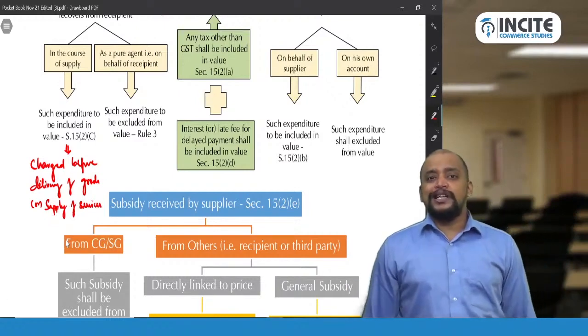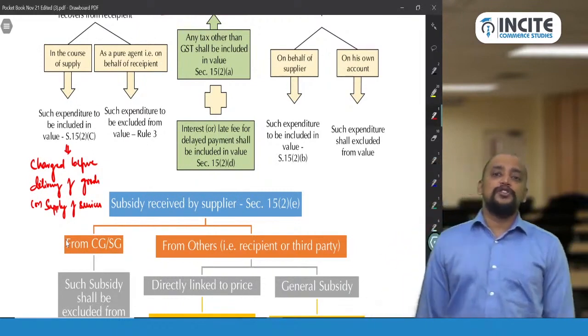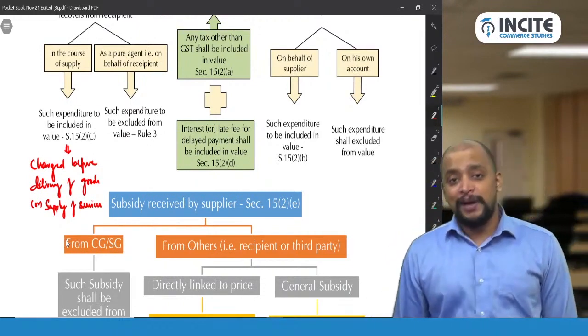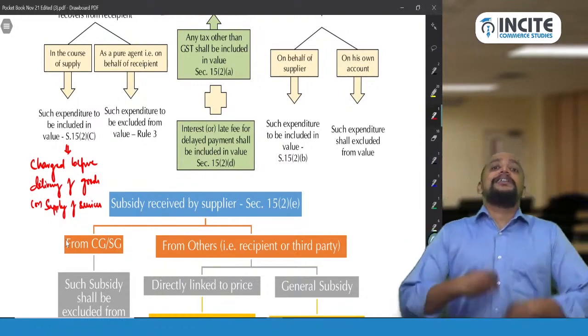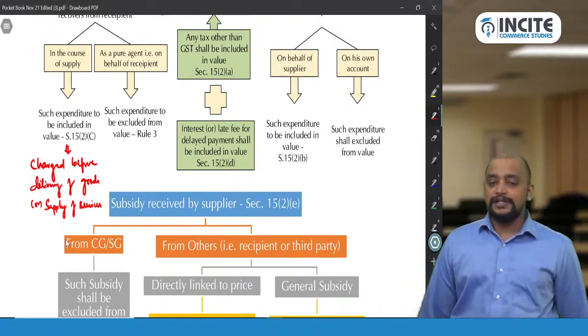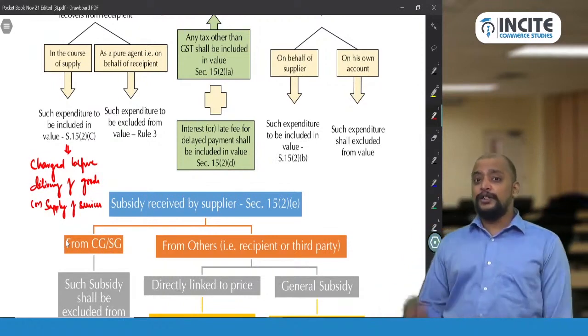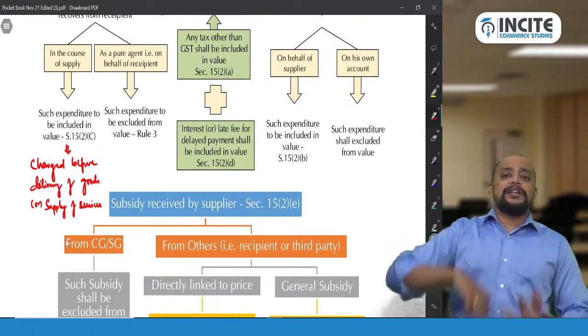Now 15.2d. 15.2a, all taxes, duties and cess by whatever name called other than GST. 15.2b, any amount that the supplier is liable to pay which is paid by the recipient. 15.2c, any amount that the supplier has incurred and recovered from the recipient before delivery of goods or supply of services. Now 15.2d, interest, late fee or penalty for delay in receipt of consideration.